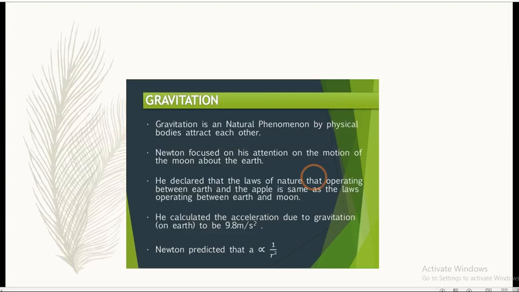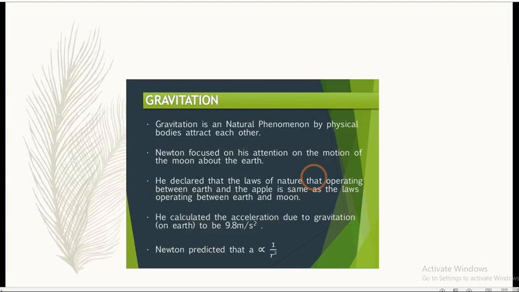According to Galileo, when we consider heavy and light objects released from the same height, they fall towards the earth at the same speed, which means they move with constant acceleration. But beyond that, Newton proposed that the force of attraction between masses is universal.